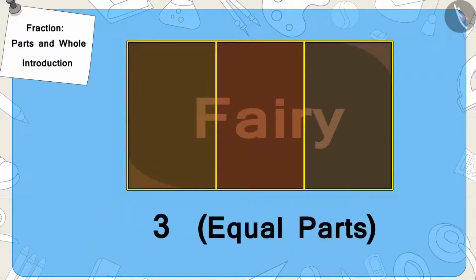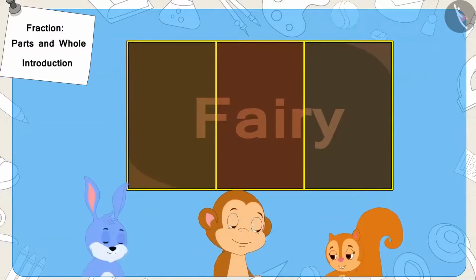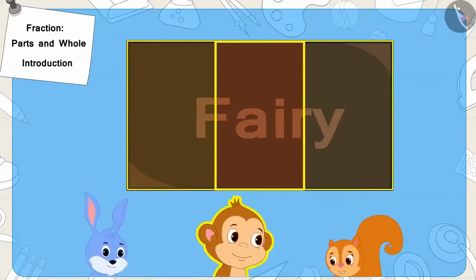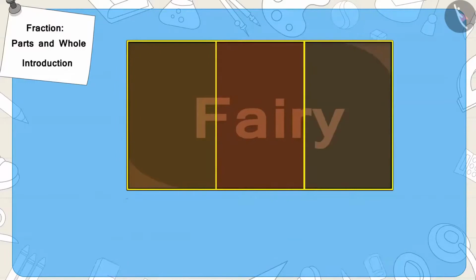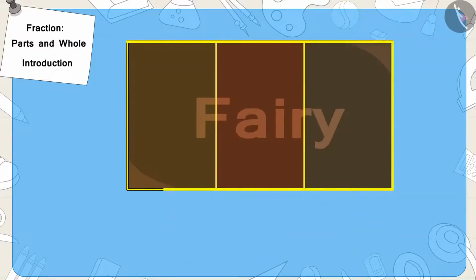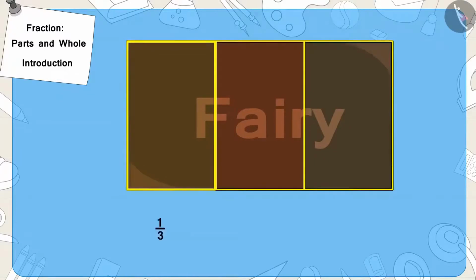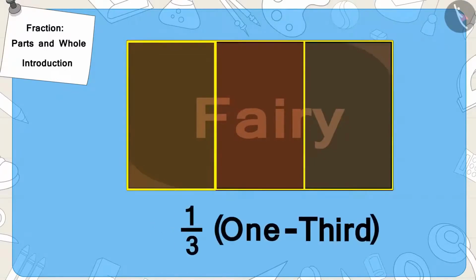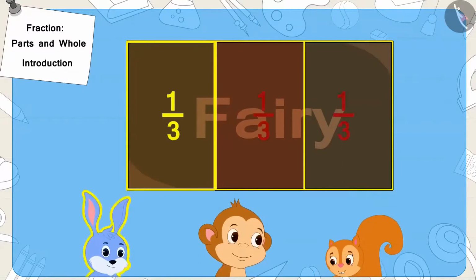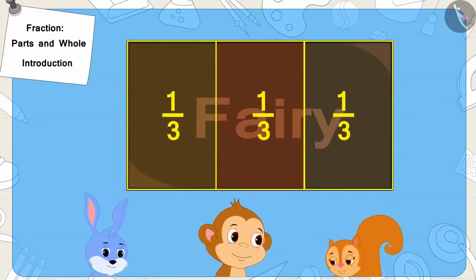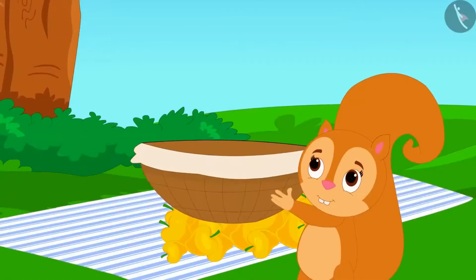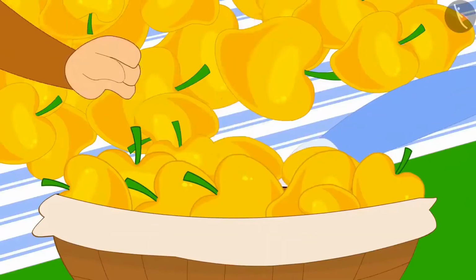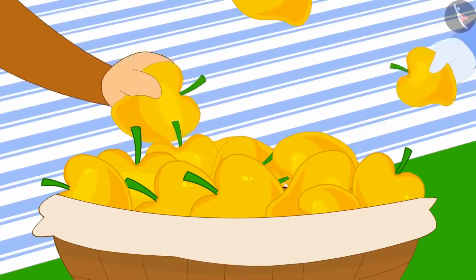There are a total of 3 equal parts of the chocolate, and each one will get one part of it. Now, we can write it as a fraction in this way. We also call this 1/3 of the whole chocolate. In this way, all 3 will get 1/3 of the chocolate. Chanda also agreed and filled all the mangoes in the basket.